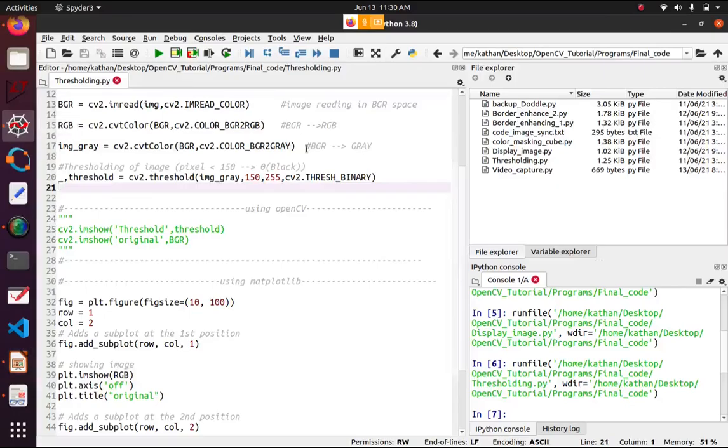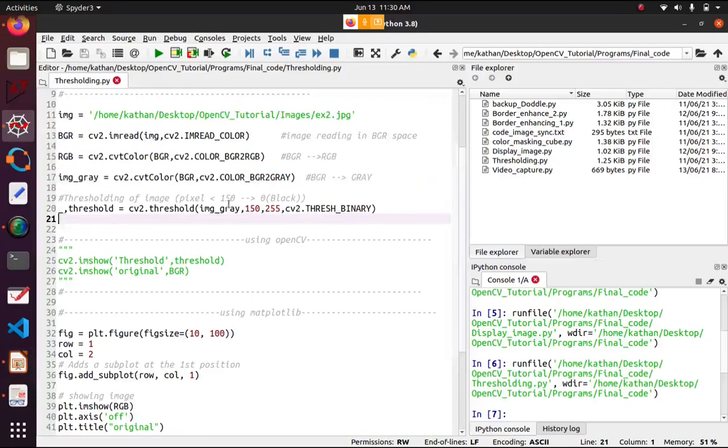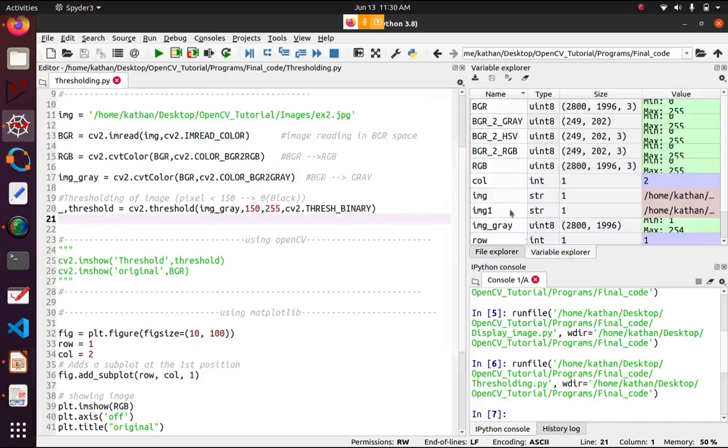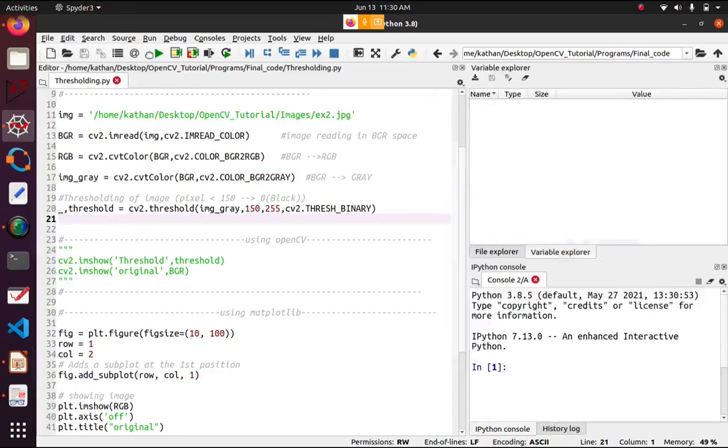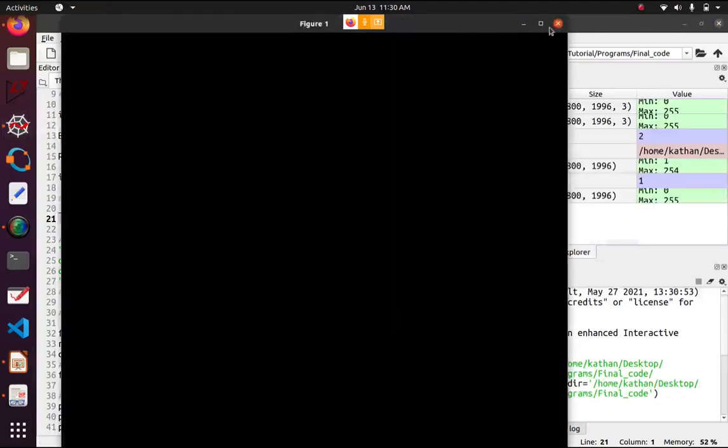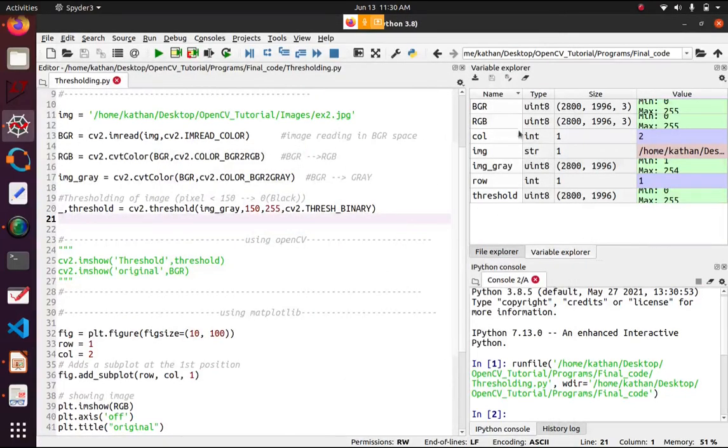Let's see how it stores the image. You can see the variable explorer. Just a minute, I'll run that again. Okay, so at the threshold I have provided the value 150. It checks each pixel.